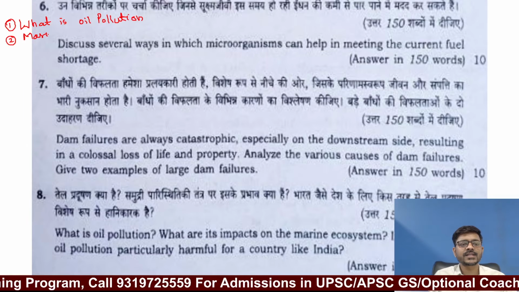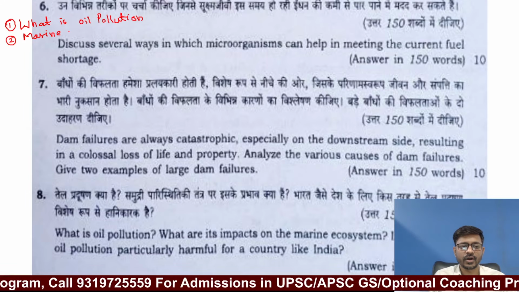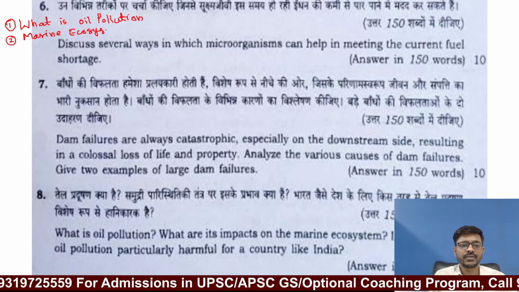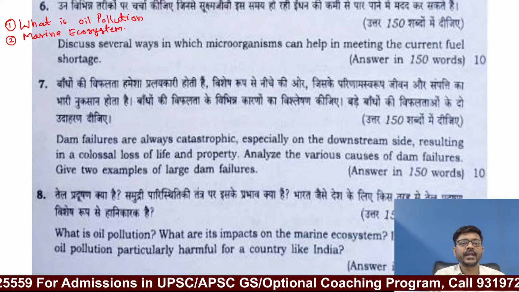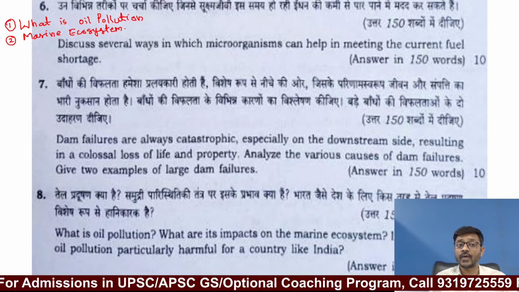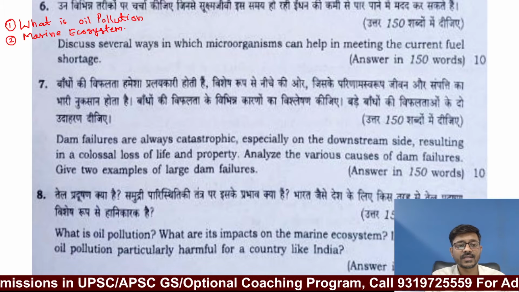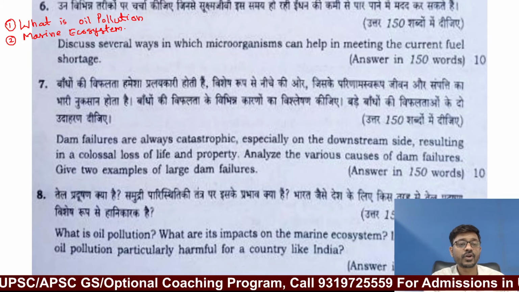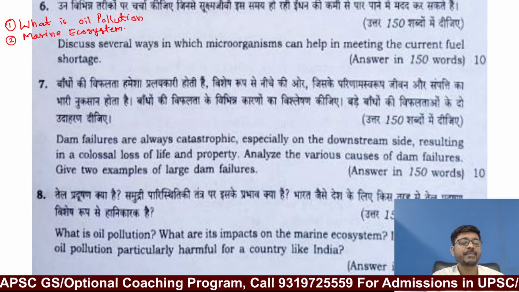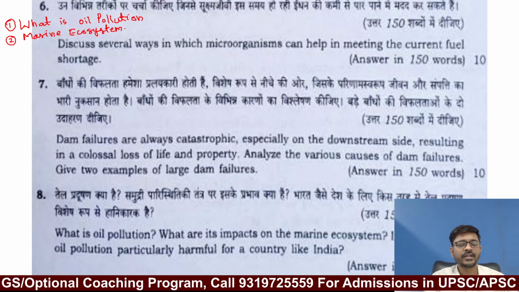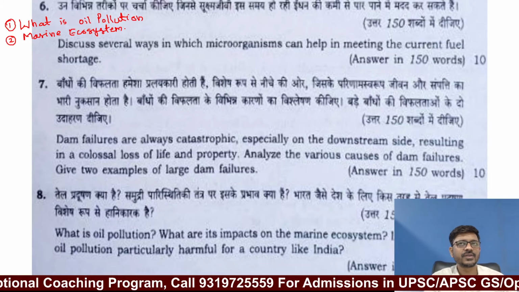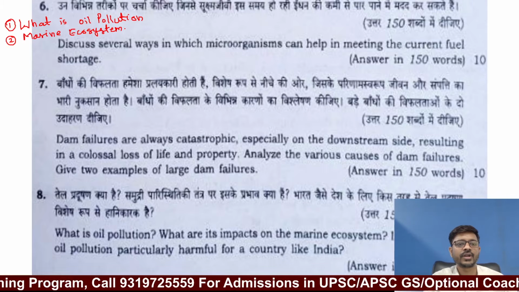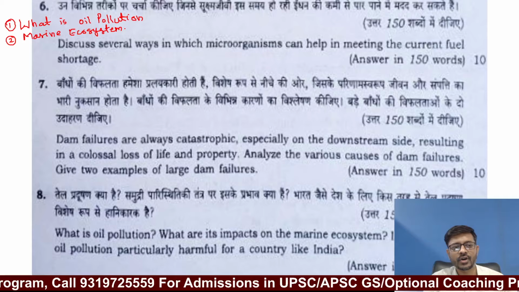Now why are they asking about the marine ecosystem? Only because most of the oil spills that happen across the world are normally happening in the water bodies. Now why are they happening in the water bodies? The reason is 90% of oil export, import or transport happens through the oceans in large ships, and normally these ships collide, or oil tankers will fall down into the ocean, so that leads to the oil spill.